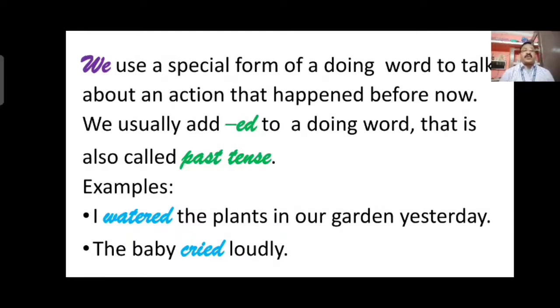Second one, the baby cried loudly. You can see CRIED, cried, verb. It is in past form. Why? CRY, cry is present form. That means the work is going on now. But here the baby cried loudly means now the baby is not crying, it cried before. That's why the verb is having IED to it, because present form is CRY, cry. In past form, cry changes into CRIED, cried.